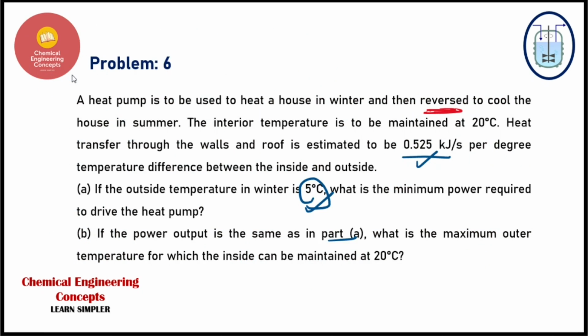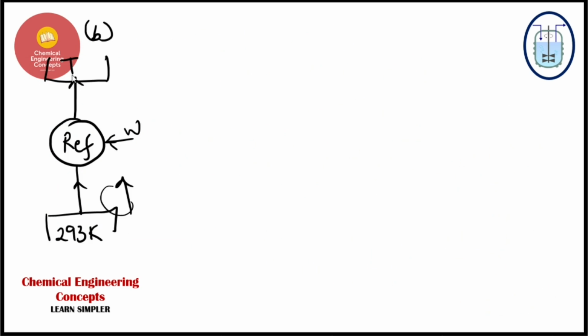You can look at the problem again. If the power output is the same as in part A, what is the maximum outer temperature? So how high can the maximum outer temperature be if we have to maintain the inside temperature at 20 degrees centigrade, right? So 20 degrees centigrade is given, guys. So I write it as 273 plus 20, that is 293 kelvins, right? The power output we are talking about is 403 watts, which we got from part 1, right?